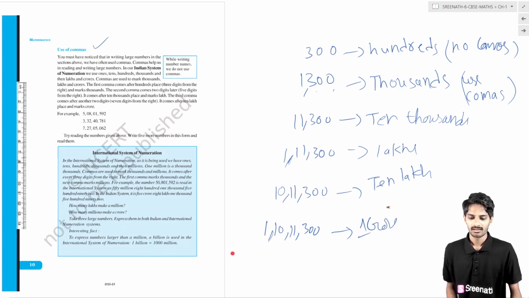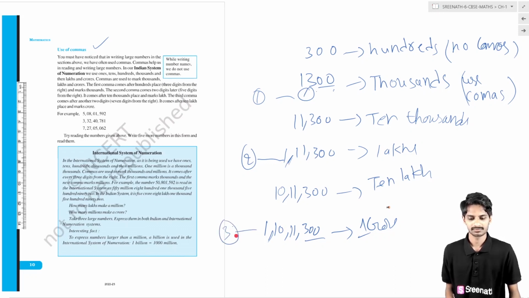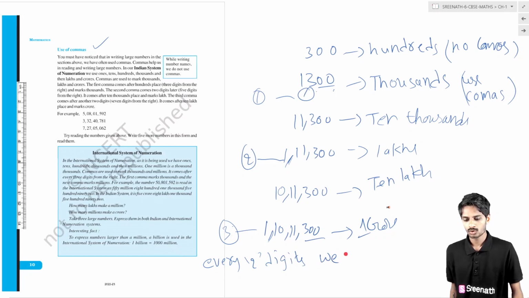So basically, after the first three digits you put the first comma. After 2 digits from the first comma, we put the second comma. After 2 digits from that, we put the third comma. So for every 2 digits we use commas.